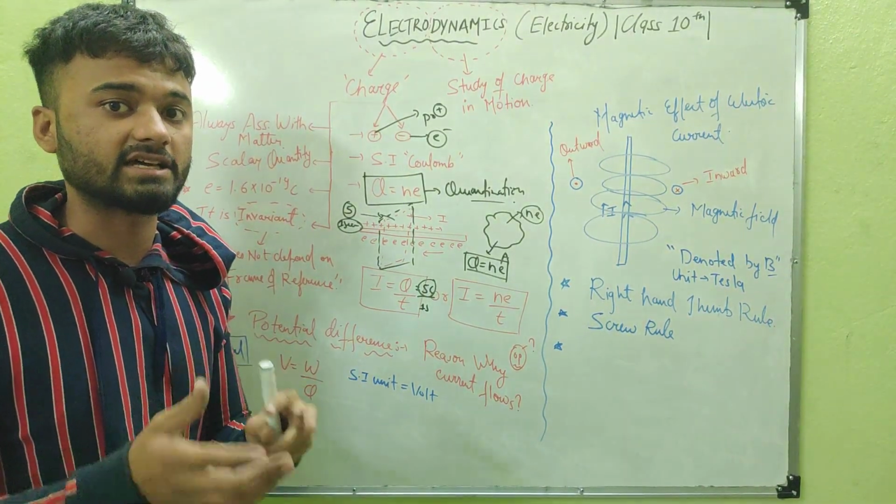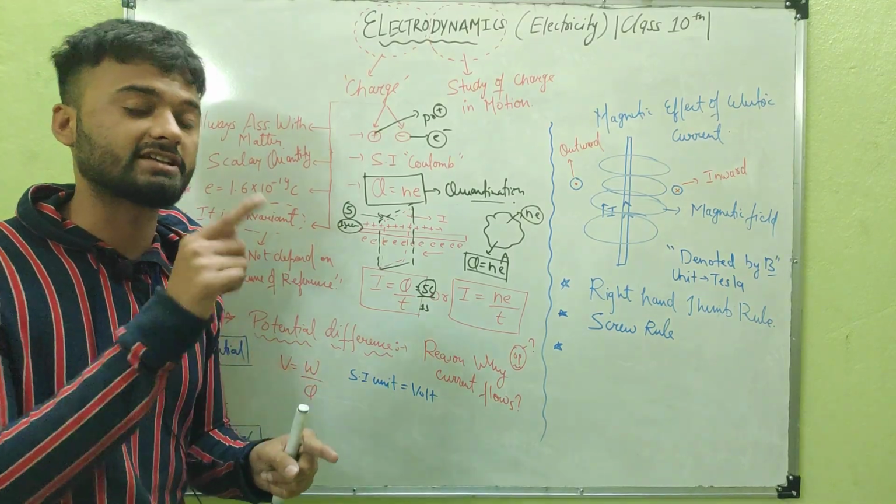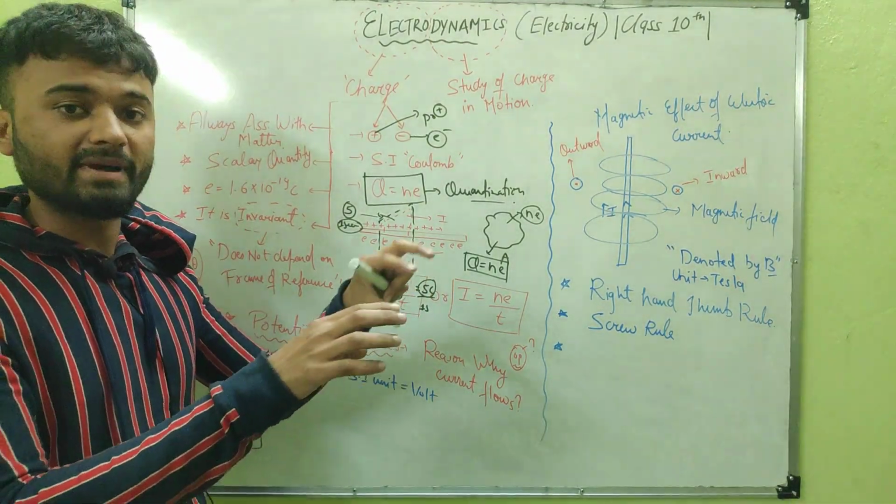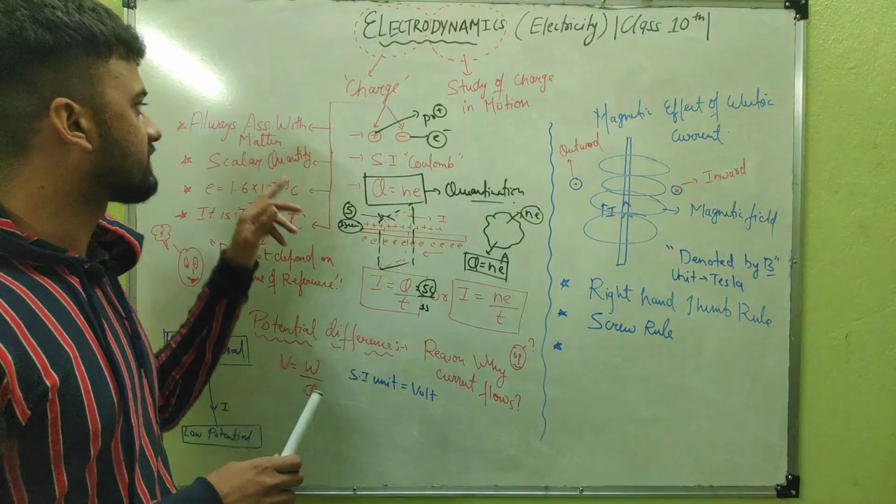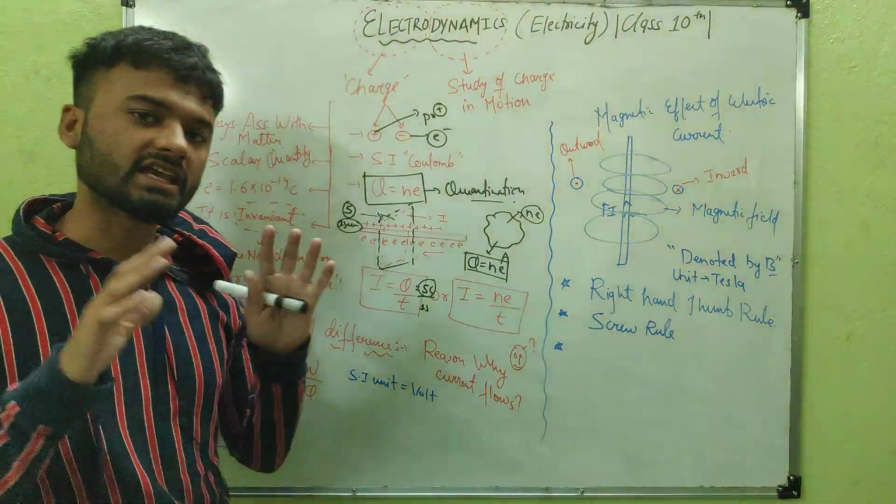ठीक है, चार्ज कहाँ रहता है? चार्ज मैटर पे रहता है. Charge is always associated with matter. चार्ज मैटर के बिना कुछ भी नहीं है. So the first thing is the property. Second, charge is a scalar quantity.